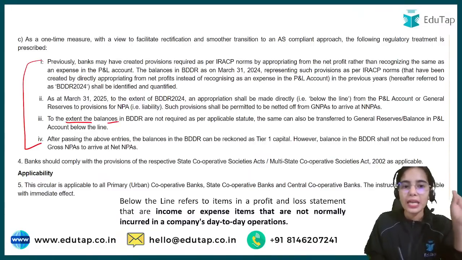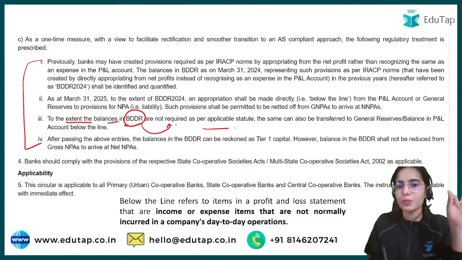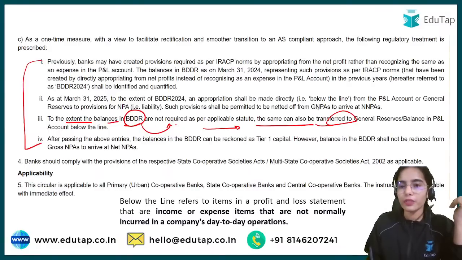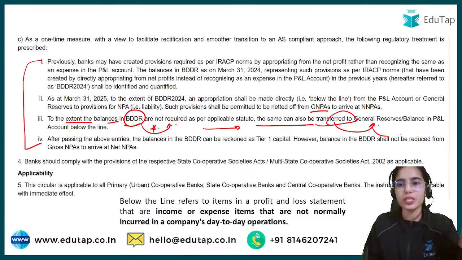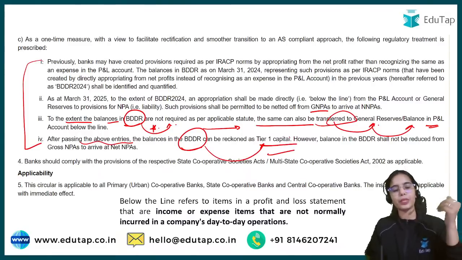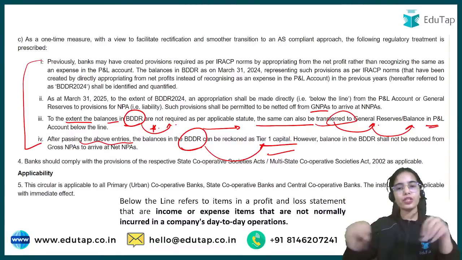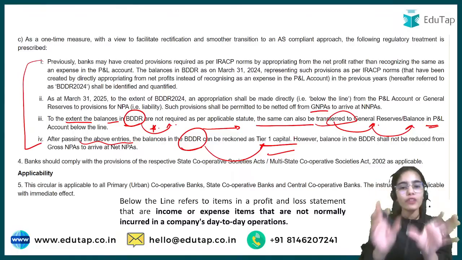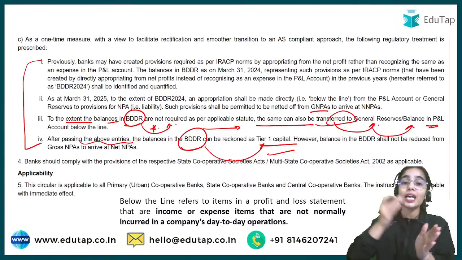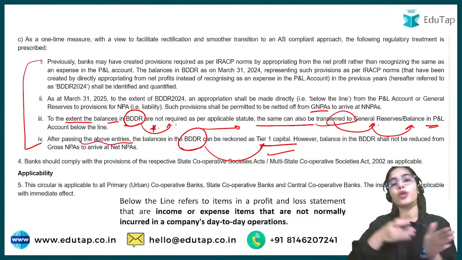To the extent the balances in BDDR are not required as per applicable statute, the same shall be transferred. So if you have deducted the provisions from the GNPAs and some amount is left, you have to transfer this to general reserves or to the balance in P&L account below the line. After passing the above entries, the balances in BDDR shall be reckoned as tier 1 capital. From next time onwards, whenever you are calculating the provisions, you always have to take into account that they are expenses and have to be deducted from your profit and loss account.